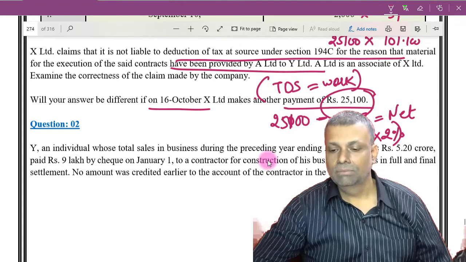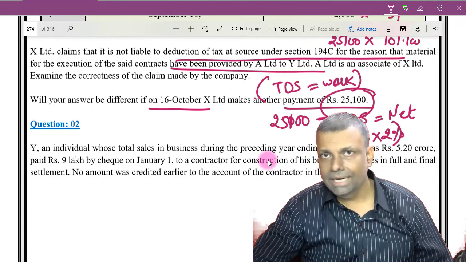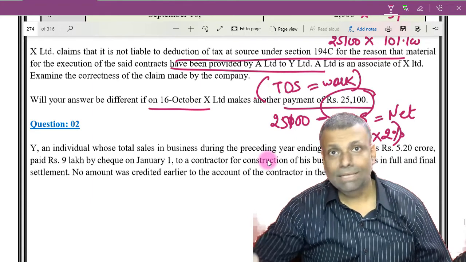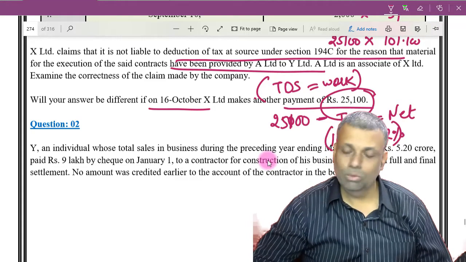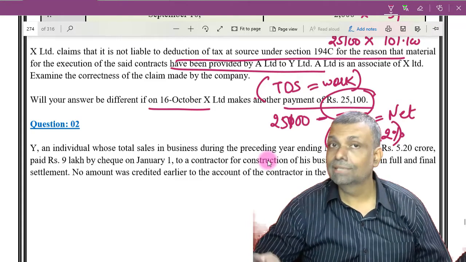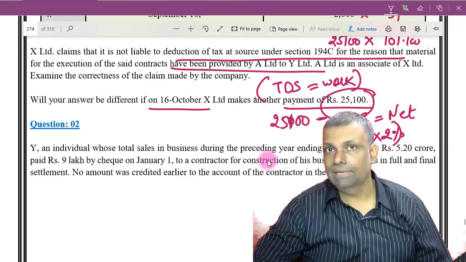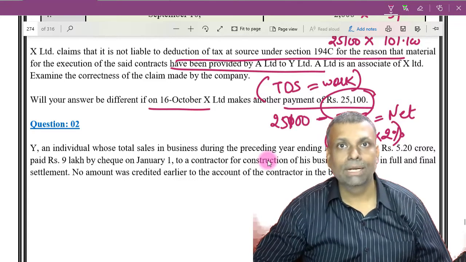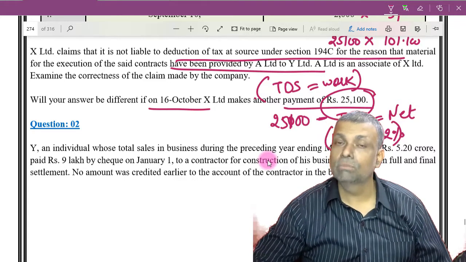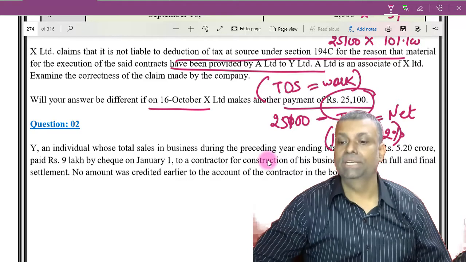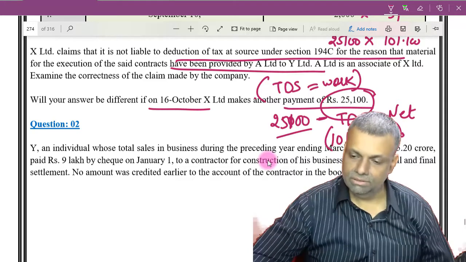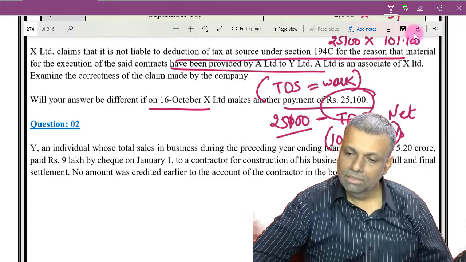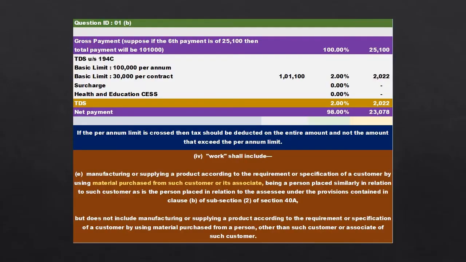I repeat, no doubt that the TDS now has to be deducted. That is point number 1, and point number 2 is the tax has to be deducted from the entire value because now you have crossed that particular per annum limit, but you will deduct from the gross payment at that point in time, 25,100. Okay, and accordingly you have to make the net payment to the payee.